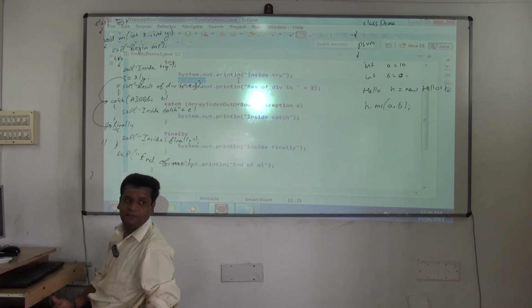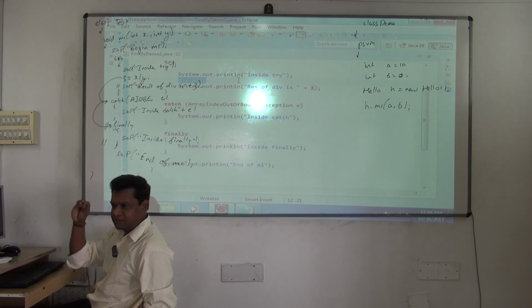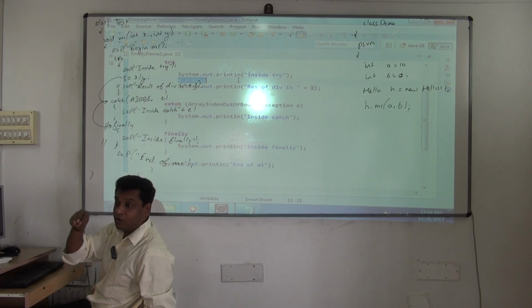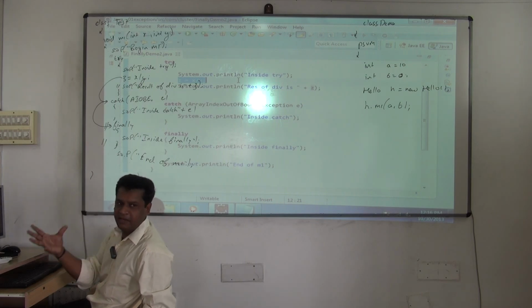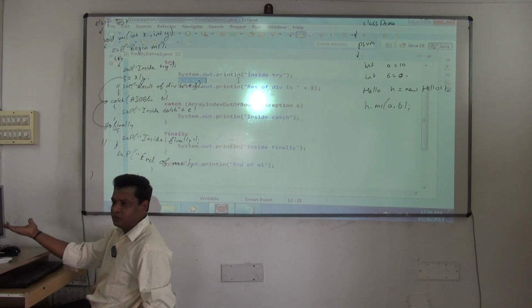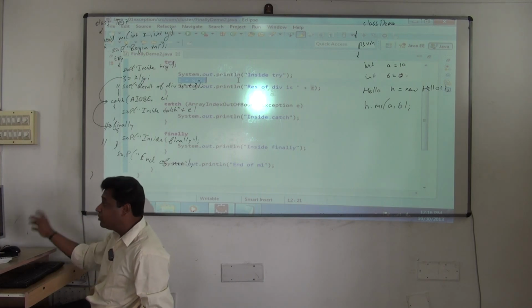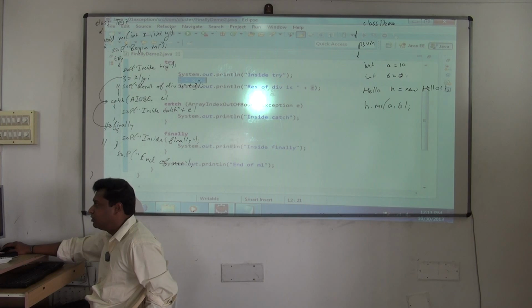The ones inside the finally. Understanding now? If an exception occurs and you are not handling it, the control has to shift from the callee to the caller method. Who is callee now? M1. Who is caller? Main. So from callee it has to go to caller. It will go. But before going, this statement is getting skipped, notice that.